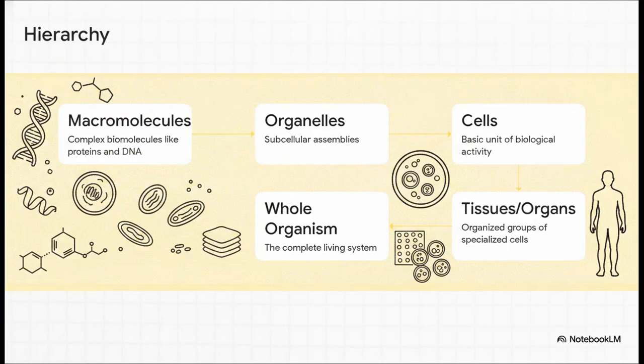Of course, we don't just magically jump from a single carbon atom to a full human being, right? There is a very specific structural hierarchy. Our basic organic compounds, things like amino acids and nucleotides, assemble into complex macromolecules, like proteins and DNA. Then those macromolecules come together to build structural components called organelles. The organelles make up our cells. Cells group together to form tissues and organs, and finally, all those organs collaborate to run the whole organism. It's just a breathtakingly logical progression of scale.